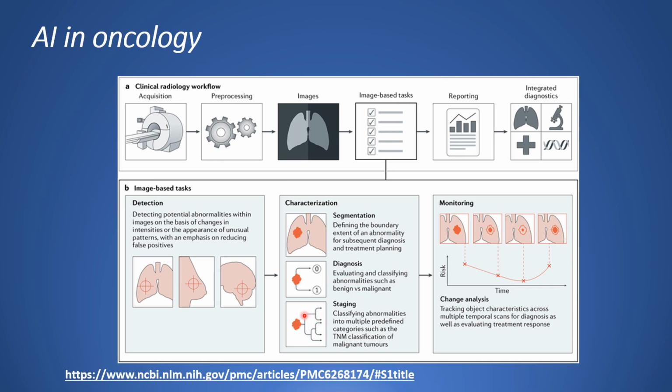Then you also have staging in cancer, whereby you try to stage the tumors into predefined categories. Then you also have monitoring of these tumors over a period of time by looking at past images, and then you can come up with a temporal timeline. For example, here there was a tumor at some point of time, it has reduced a little bit, it has reduced further, and after maybe a couple of years it has come back. So you can create a nice timeline for monitoring of these tumors from these radiological images.